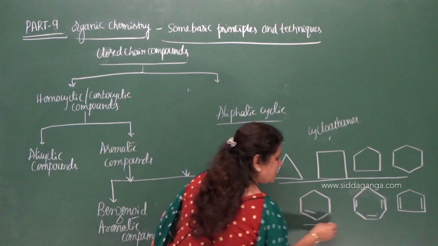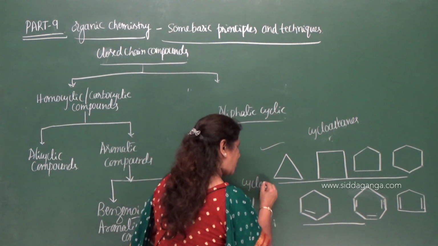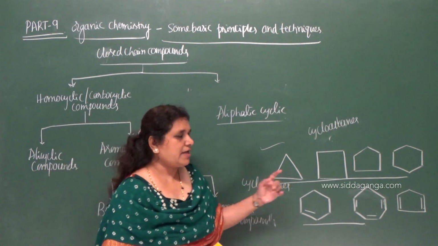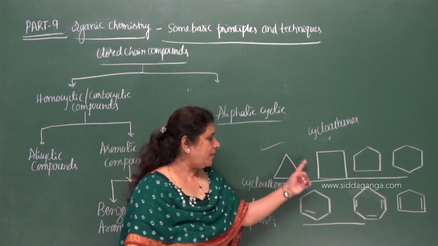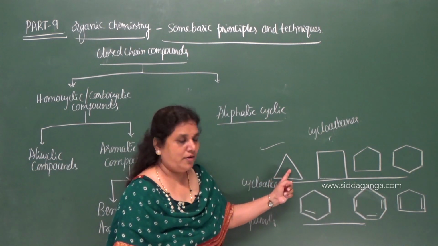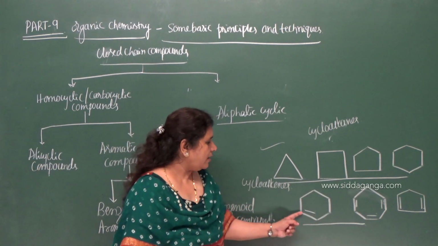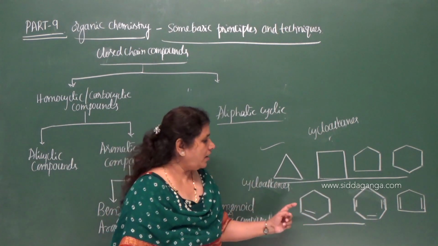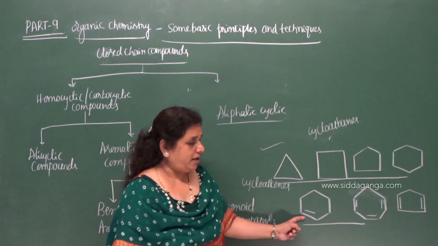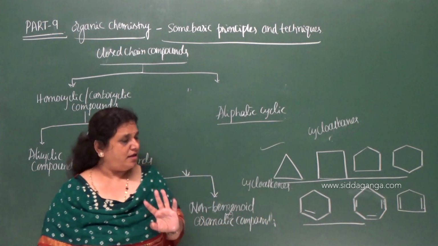Cycloalkanes, and the compounds where we have a double bond are called cycloalkenes. So cycloalkanes means alicyclic compounds where the carbon atoms in a ring structure are joined by only single sigma bonds. What do you mean by cycloalkenes? The homocyclic, aliphatic or alicyclic compounds wherein a carbon chain containing a ring structure may contain one or two double bonds between the carbon atoms.